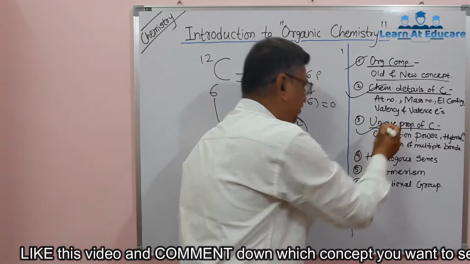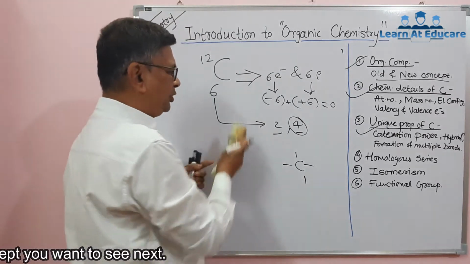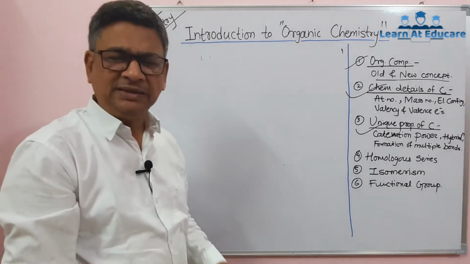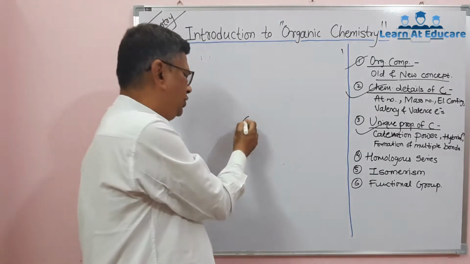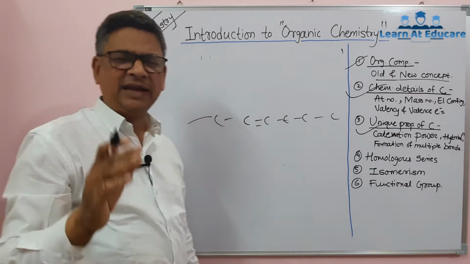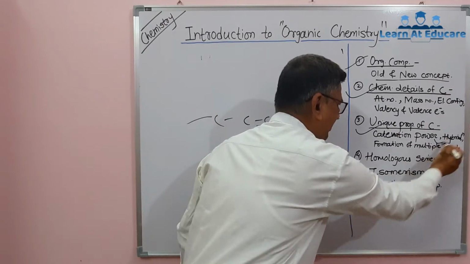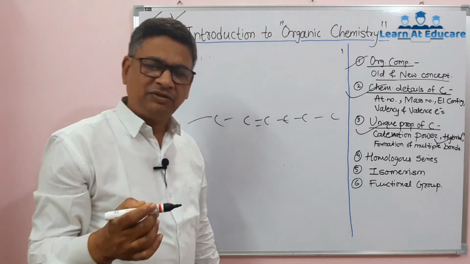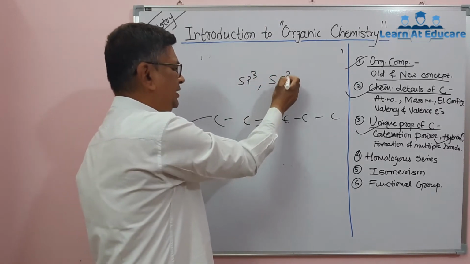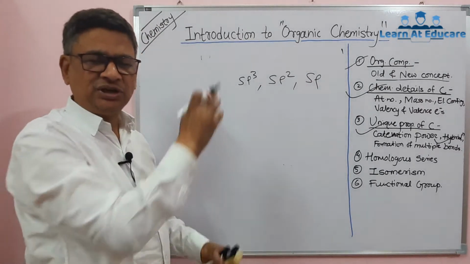We will see about the uniqueness of carbon, that is unique properties of carbon. A very important property is called catenation power. Catenation power means the ability to form a long chain of carbon, carbon, carbon, either with single bond or double bond, very long chain, like that happens in compounds called polymers. Then the second is about its hybridization. We have seen already the 3 types of hybridization involving s and p orbitals, that is sp3, sp2 and sp. Carbon shows all 3 types of such hybridization.